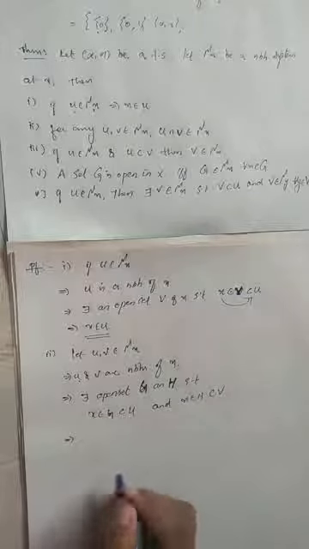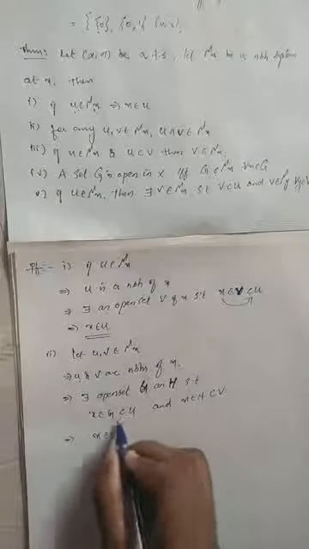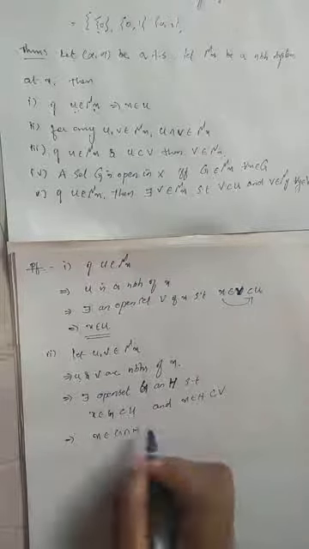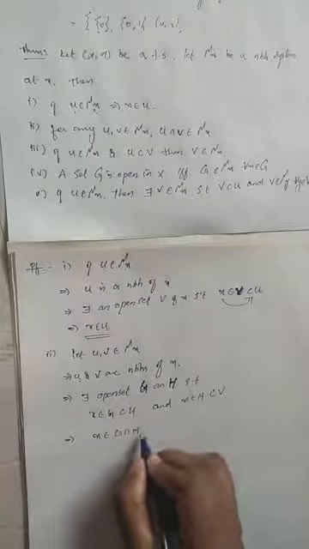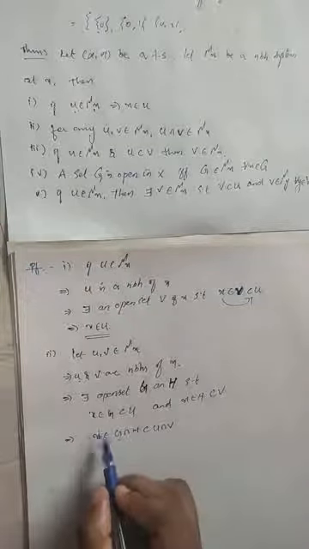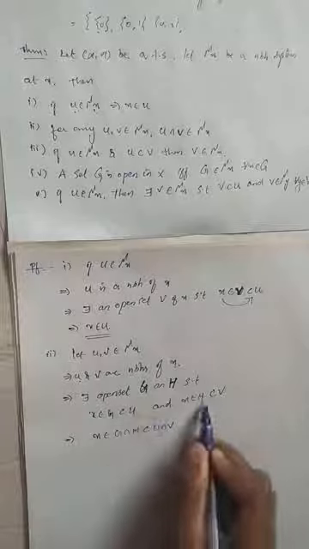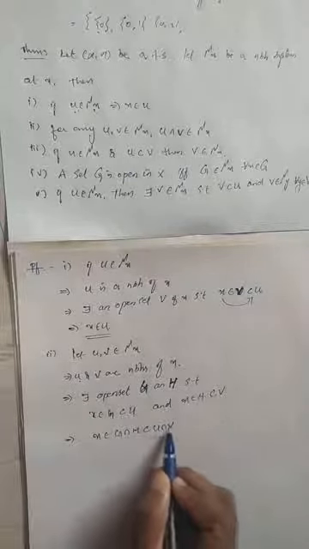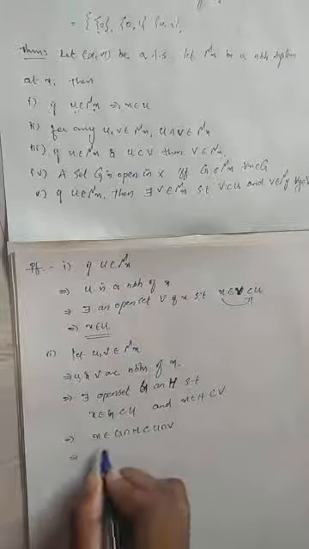Which implies x belongs to G and x belongs to H means x belongs to G intersection H. Okay, and G intersection H will be clearly contained in U intersection V. x belongs to G and x belongs to H together implies x belongs to G and H, that means G intersection H. And G intersection H is clearly contained in U intersection V because G is contained in U and H is contained in V.